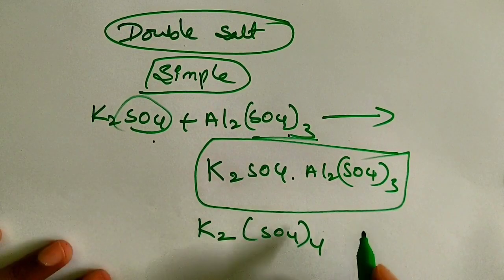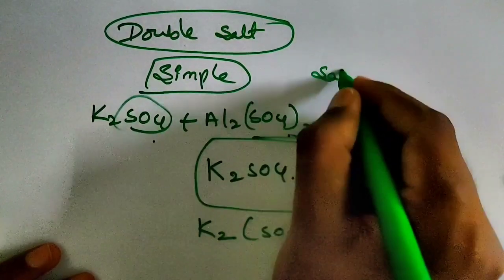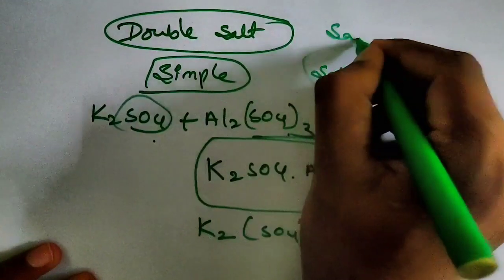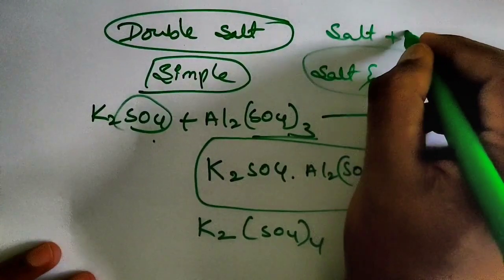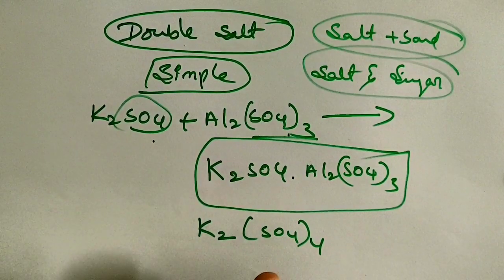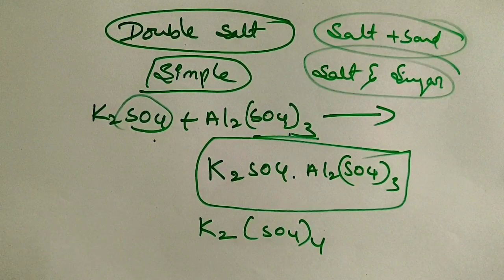But here, for a double salt, it is as if you are taking salt and sugar and mixing these two, or salt and sand. What you get is simply a mixture. So a double salt is a simple mixture, and a coordination compound is a compound. Double salt is just a mixture, and coordination compound is a compound. The difference we will discuss later. So now what you have to understand?